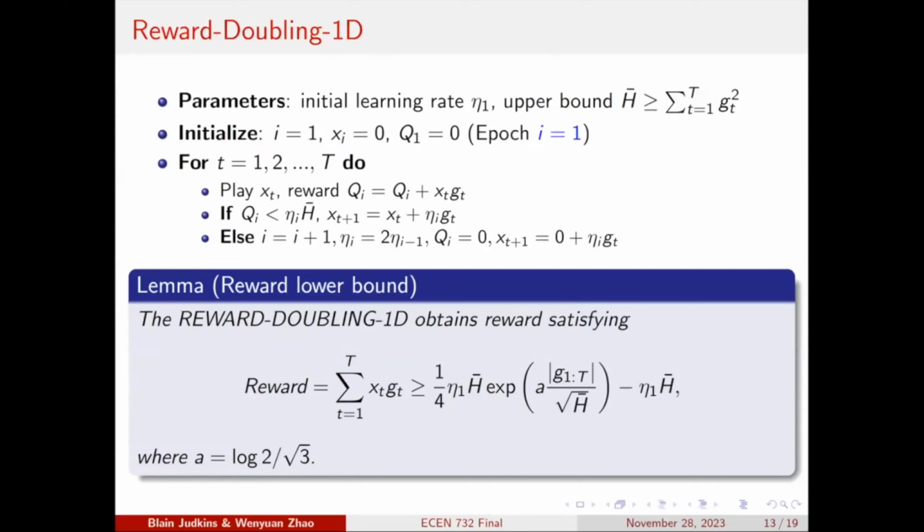To derive this lower bound, we take a look at this a, right? This a equals log 2 over square root of 3. When we plug into this exponential function, we find that this lower bound is related to 2 to the power of k. To find this k, we use the constraint that qi should be less than this eta h, and you can directly get this lower bound. But we won't talk much about this lower bound because of the limited time.